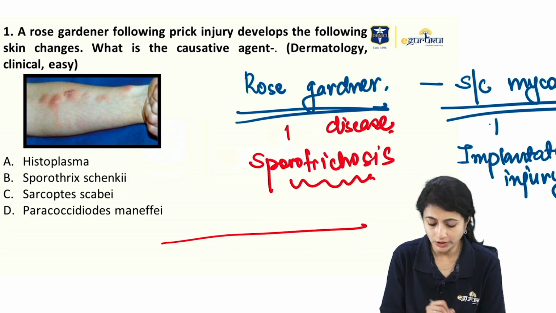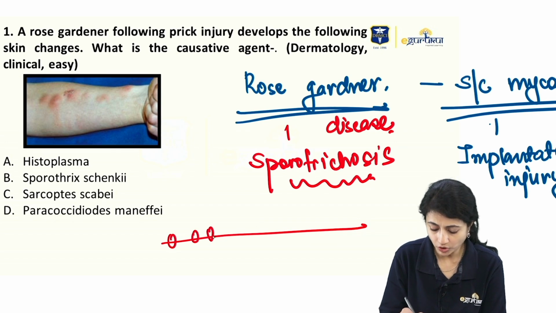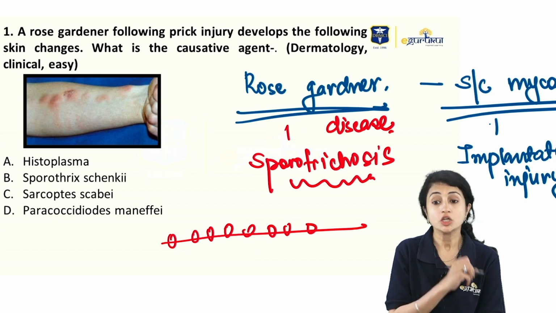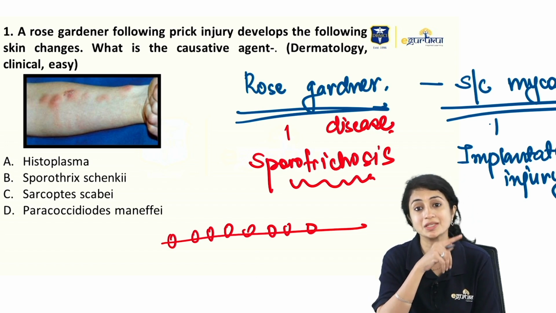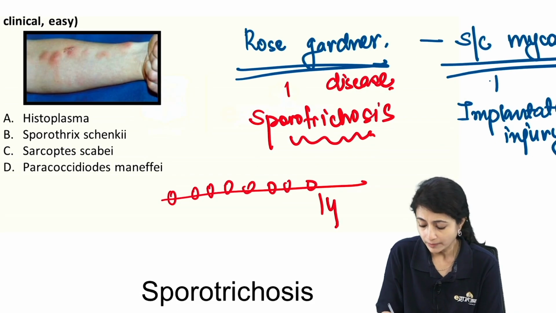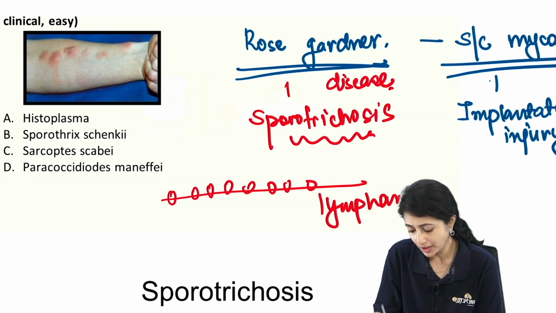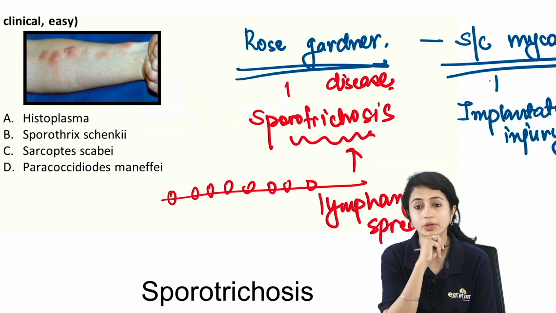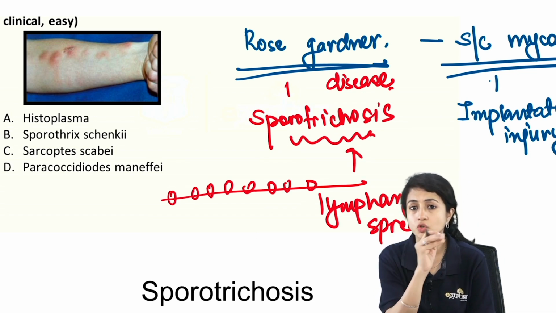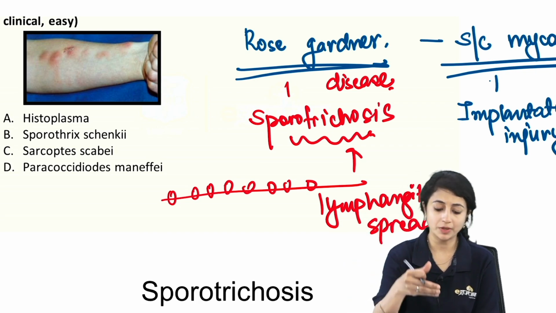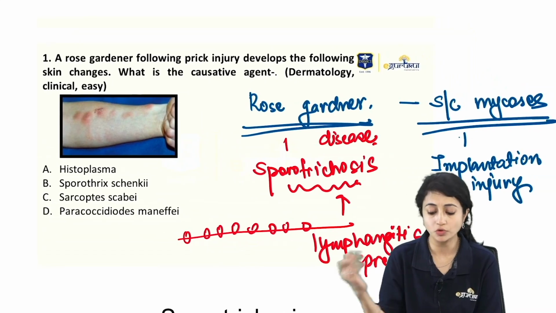They are showing you subcutaneous nodules showing crusting at places, present in a linear arrangement. This is suggestive of a lymphangitic spread, which again I know is seen in sporotrichosis. So I have rose gardener, so I'm talking about sporotrichosis.